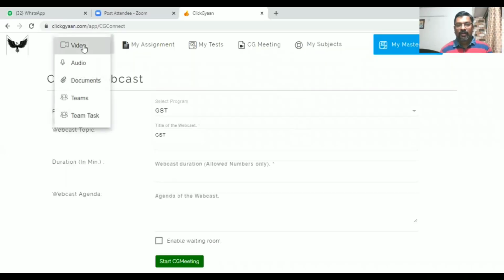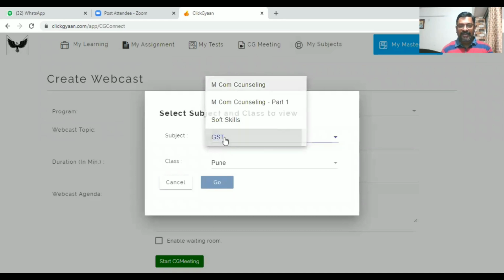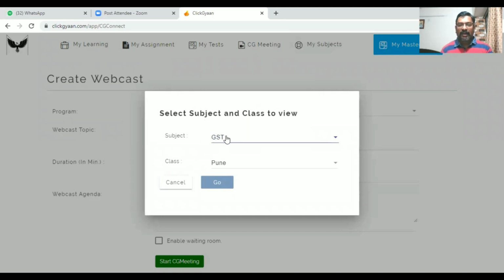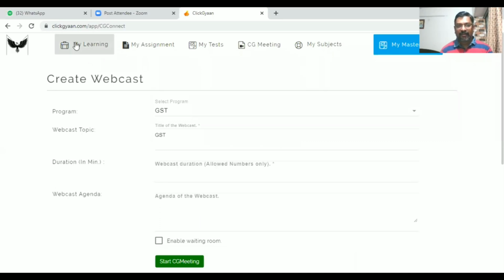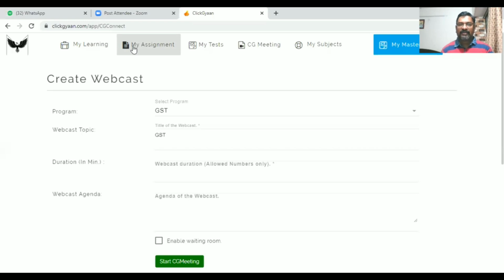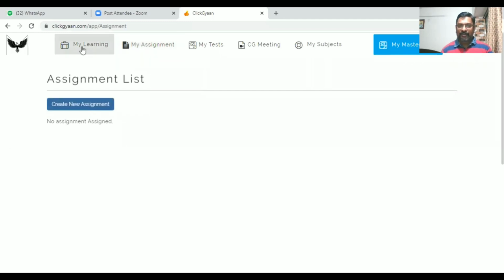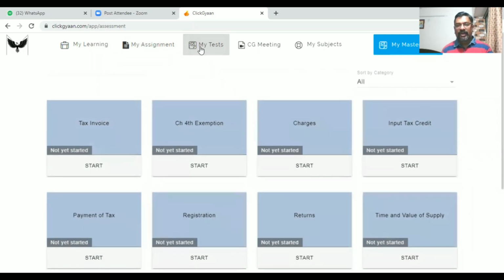Once you log in, as per your subject you will get two options: soft skills and GST. Now we are talking about GST. Click on My Subject under GST and select GST Pune. Once you open it, there are various tabs available. The first one is learning. When you click on learning, various options are available, and there is assignment. Since I am an administrator, I will be creating assignments, whereas you will see the assignments put up. Then there are tests. Various tests are given, so you have to take those tests.